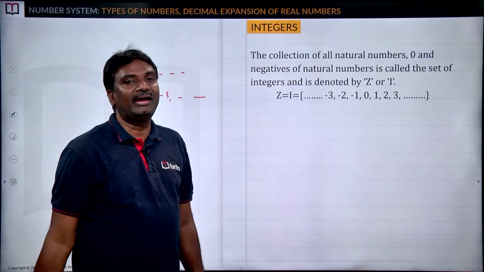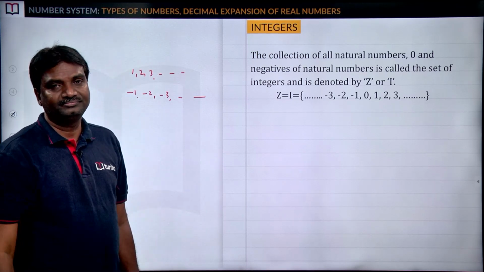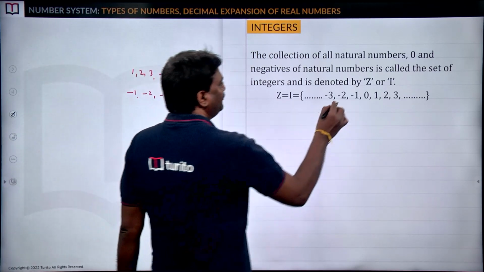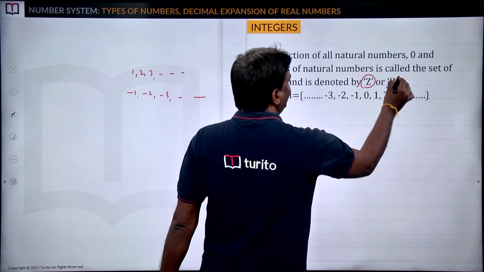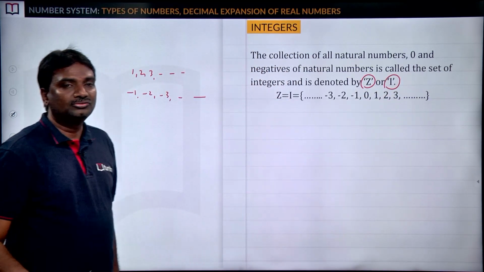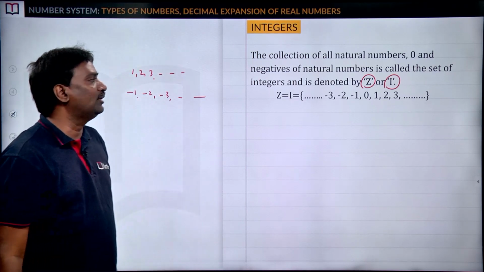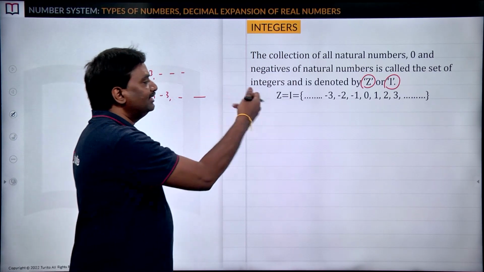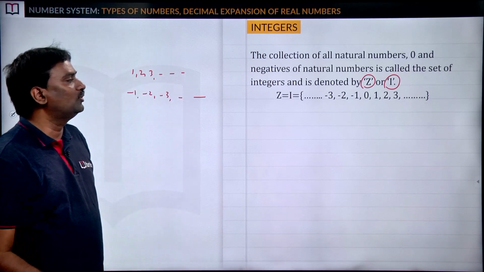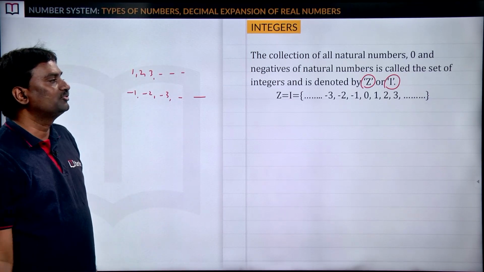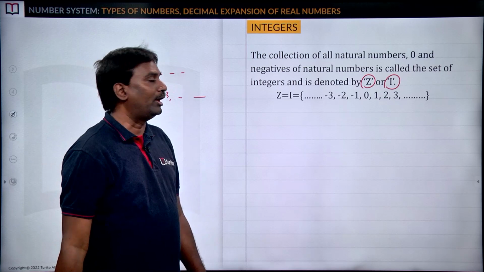The collection of all natural numbers, 0 and negatives of natural numbers is called the set of integers and is denoted by Z or I. So you can represent the set of integers either by capital Z or capital I. Throughout mathematics, capital Z or capital I means the set of integers. So you can take the set like this: Z equal to I equal to -3, -2, -1, 0, 1, 2, 3, and so on.